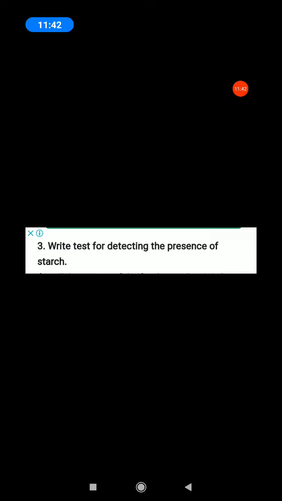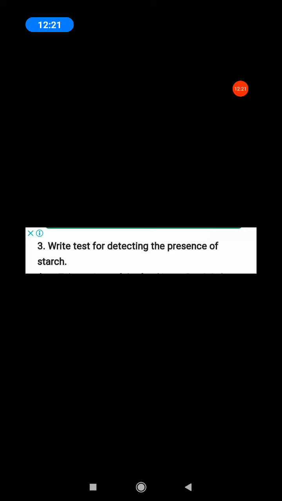Write the test for detecting the presence of starch. Page number 9, activity 2, test for starch. Take a small quantity of a food item or a raw ingredient. Put 2 to 3 drops of dilute iodine solution. Next, observe if there is any change in color of the food item.